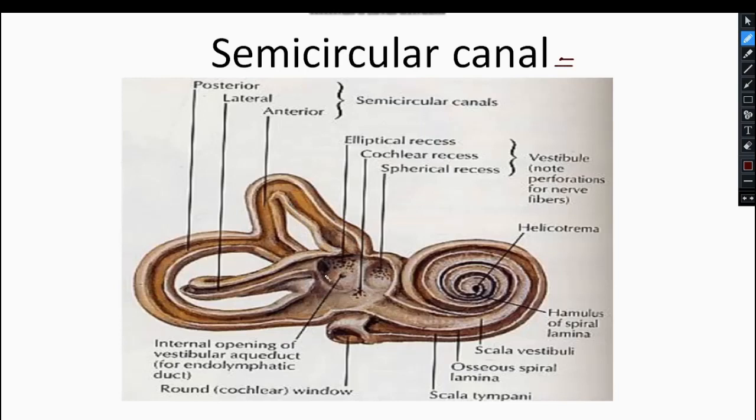This dilated portion of the semicircular canal is known as the ampulla. Clear?